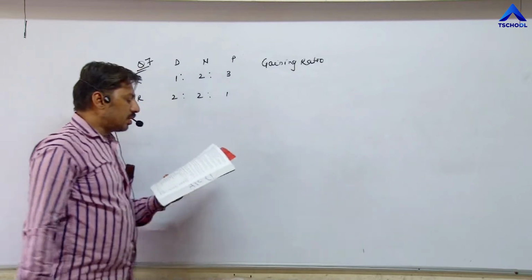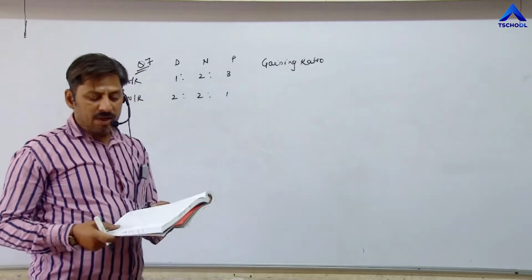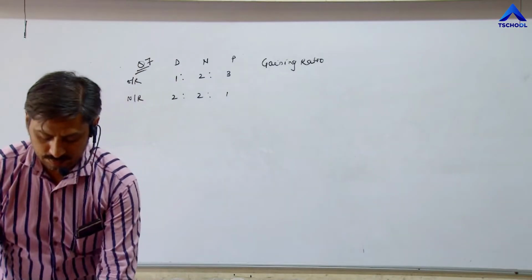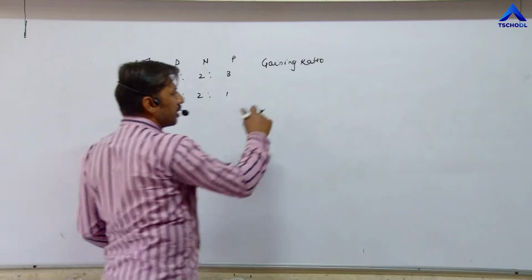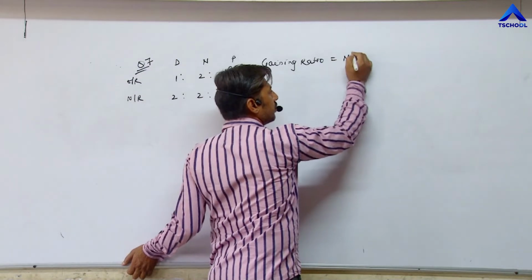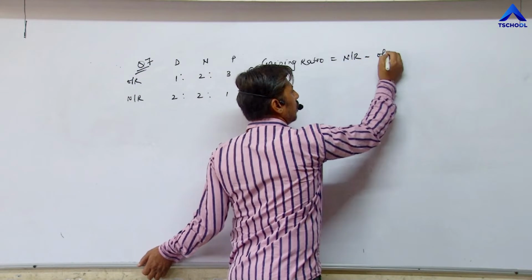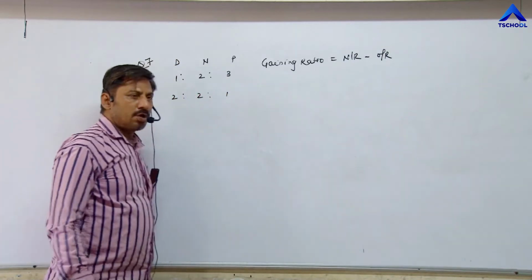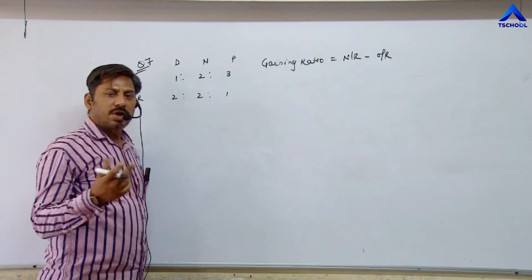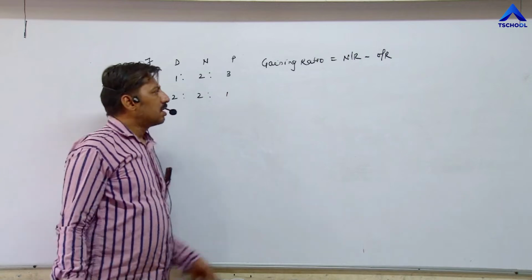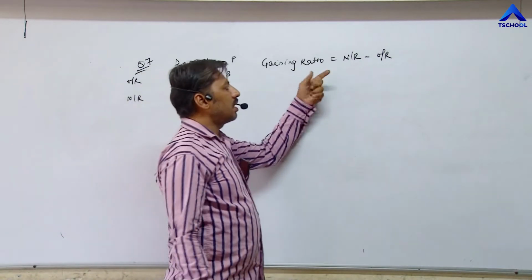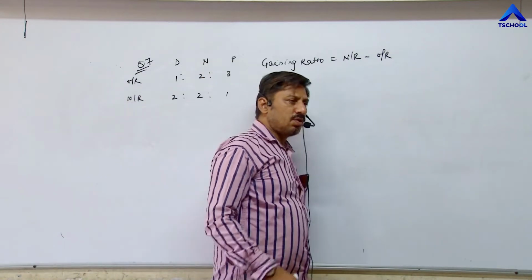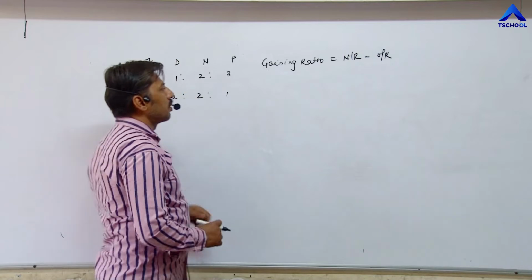So calculate what gain is received by which partner. Now the formula for gaining ratio is new ratio minus old ratio. Learn the formula of sacrificing ratio, old ratio minus new ratio. Automatically the gaining ratio comes to your mind, the opposite of that: new ratio minus old ratio.